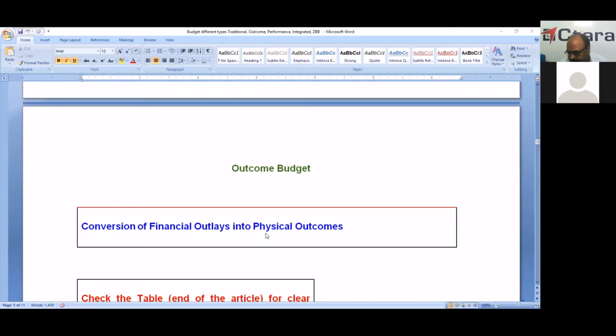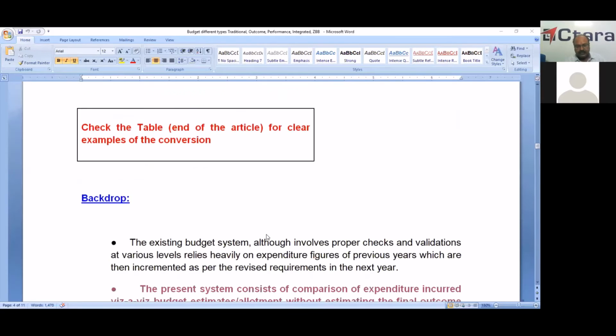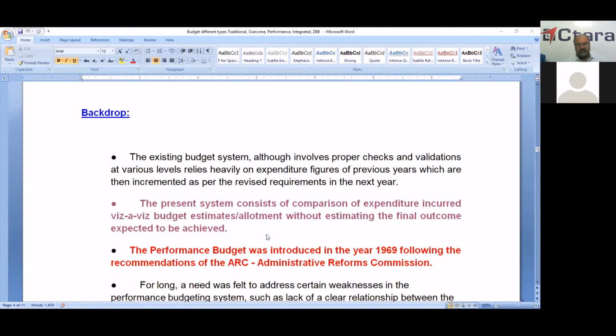Because in the traditional budget, we always discussed the budget allotments in financial terms. But in the outcome budget, the focus or emphasis is on the physical outcomes. So conversion of financial outlays into physical outcomes is the main thing in the outcome budget. We'll check some examples of how to convert this at the end of this article. First, we'll check the backdrop of this budget.